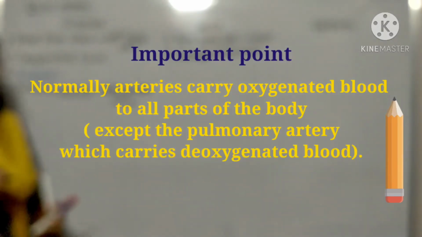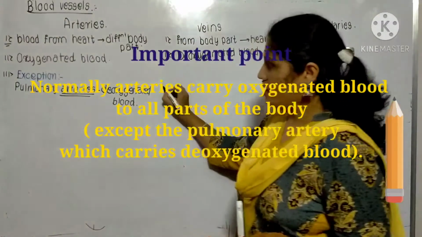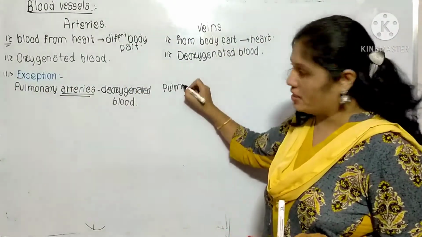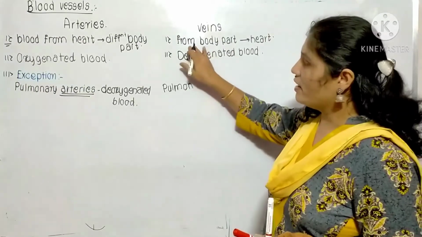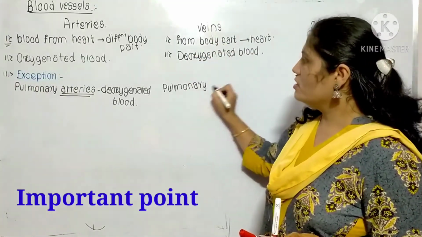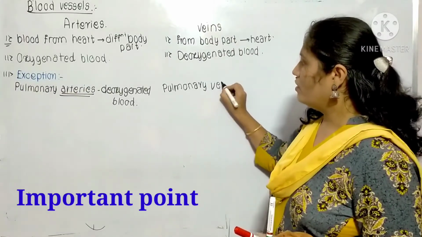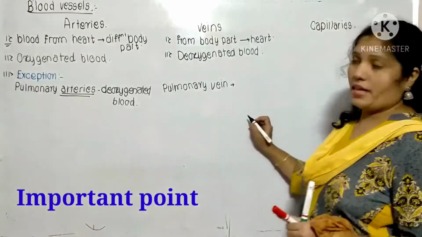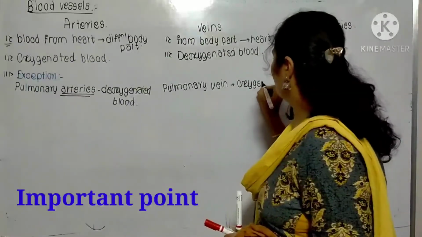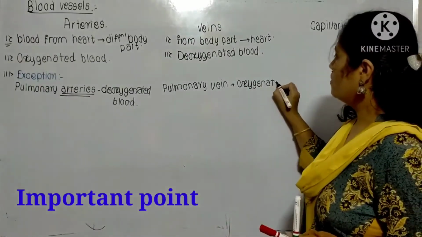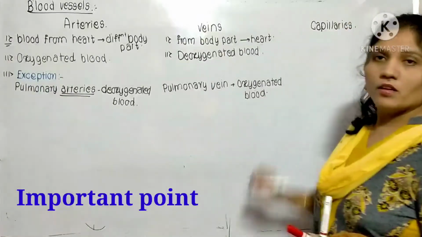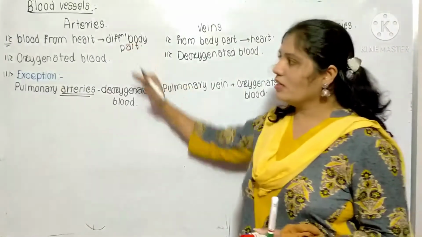Then here also an exception is there. Though it is the pulmonary vein, and veins carry blood from the body parts to the heart, the pulmonary vein carries oxygenated blood. So these are the differences.